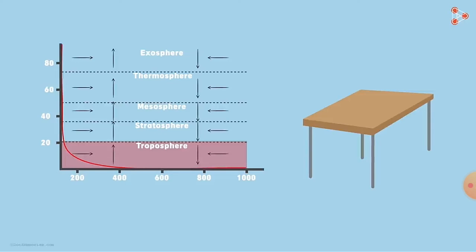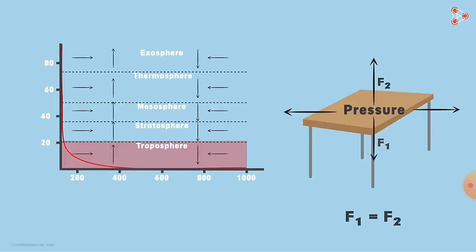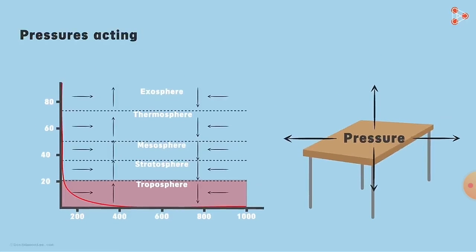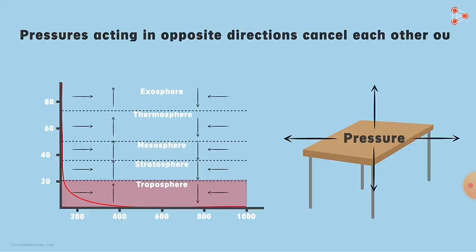Now see, pressure acts in all directions. Atmospheric pressure is the ratio of the weight divided by the area of the surface, and pressure acts in all directions. Pressure above and below is equal and the directions are opposite, so this pressure acting in opposite directions cancels each other. These forces acting opposite to each other cancel, and therefore the table does not crumble down.